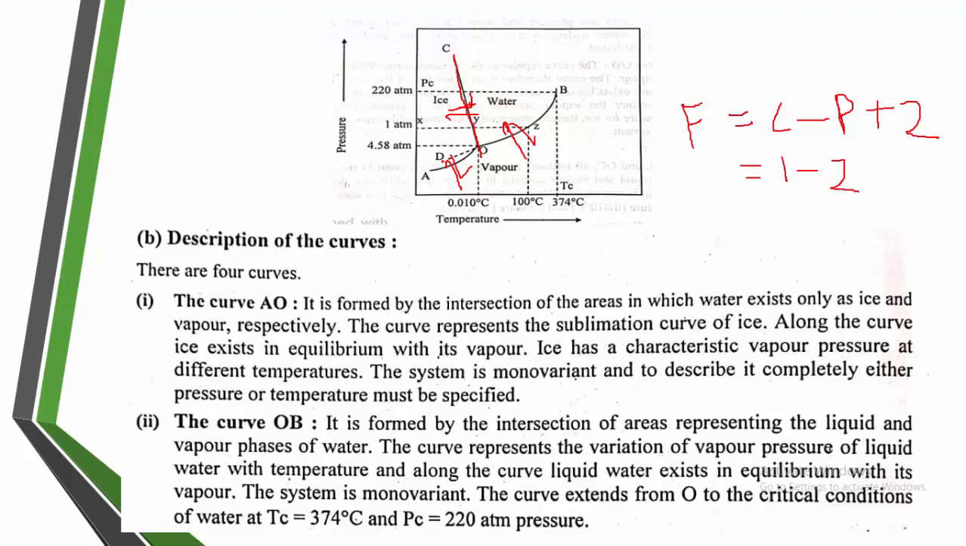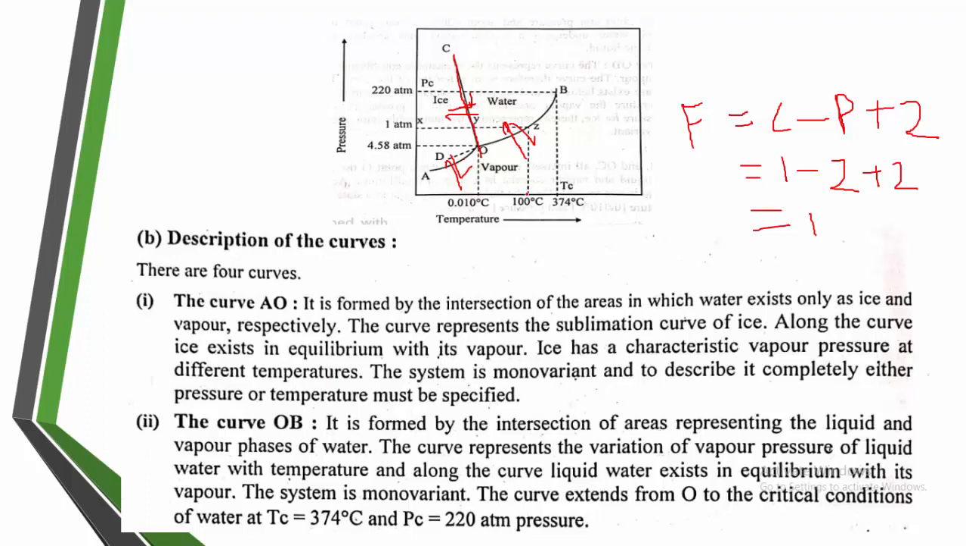Why am I writing two phases? Because the solid line points indicate ice and vapor are in equilibrium on the OA curve, so F is equal to 1 minus 2 plus 2. After simplifying, you will get the value of 1. This means the system is monovariant. To describe it completely, either pressure or temperature must be specified. For the specification of this state of equilibrium, you must specify any one variable, whether pressure or temperature.